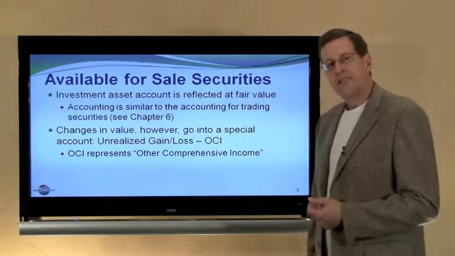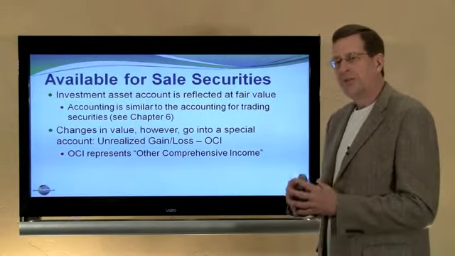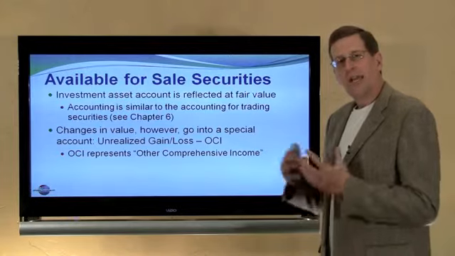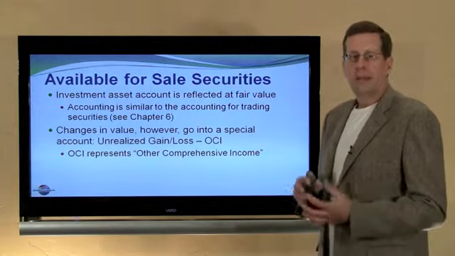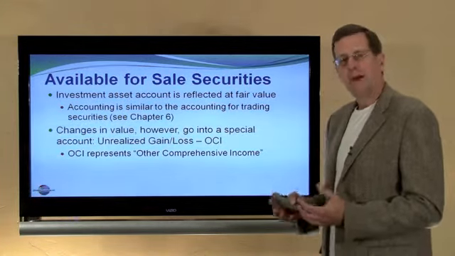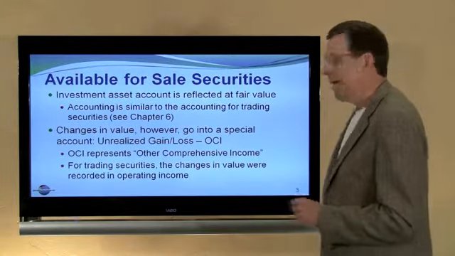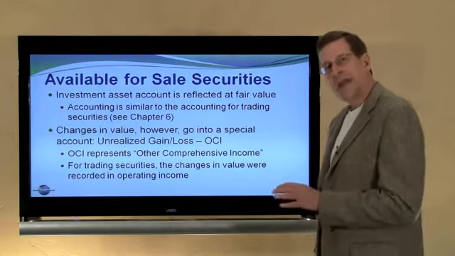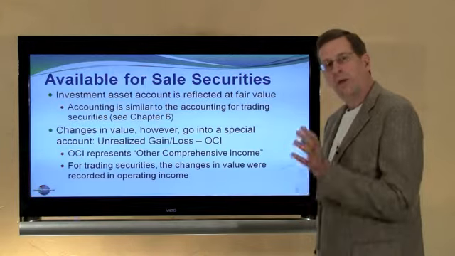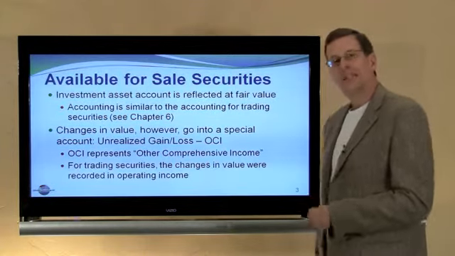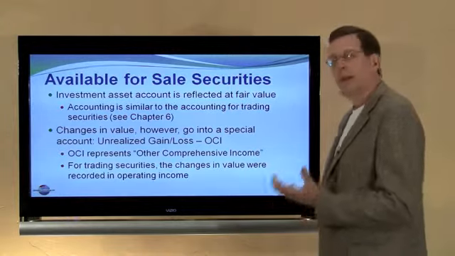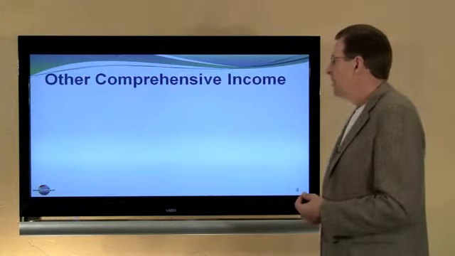So other comprehensive income is now a new term. It is a unique classification or category of comprehensive income. It's not part of operating income. It's a separate category or unique classification. Recognize that for trading securities, the gain or loss or changes in value went to operating income. Now we're going to this other comprehensive income to reflect the changes in value for available for sale securities.